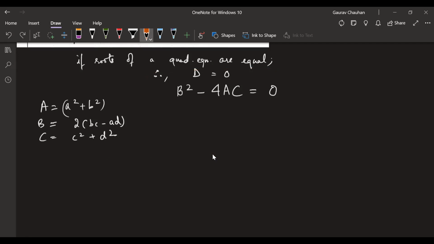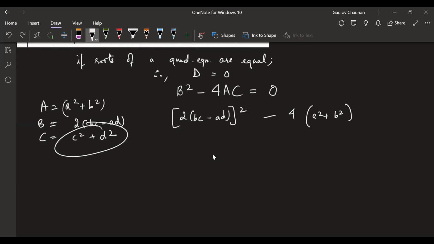Okay, so let's get into this. B square minus 4AC equal to 0. So I'm going to substitute the values here. In place of B, I'll put 2 into (BC minus AD) whole square. B square, in place of B I'm putting this full thing. Nishya, are you following this? Minus 4. A is what? This full thing, small a square plus small b square. C is what? This full thing, small c square plus small d square.